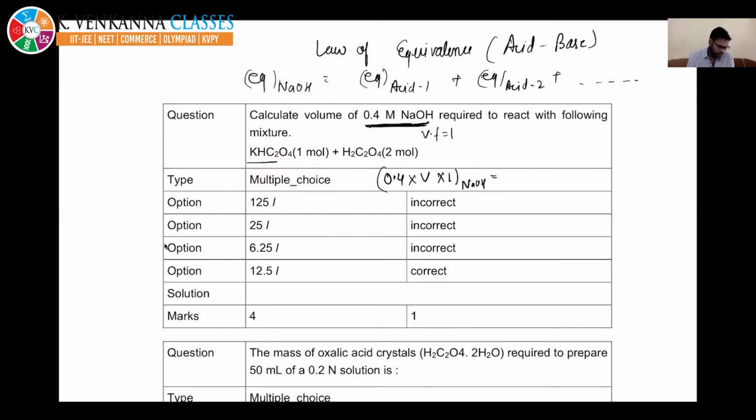This should be equal to, for the acid, its mole is given directly. So mole into valency factor. So it's 1 mole. Its valency factor, there is only 1 H plus, so its valency factor will be 1. Here there are 2 moles, and its valency factor will be 2.